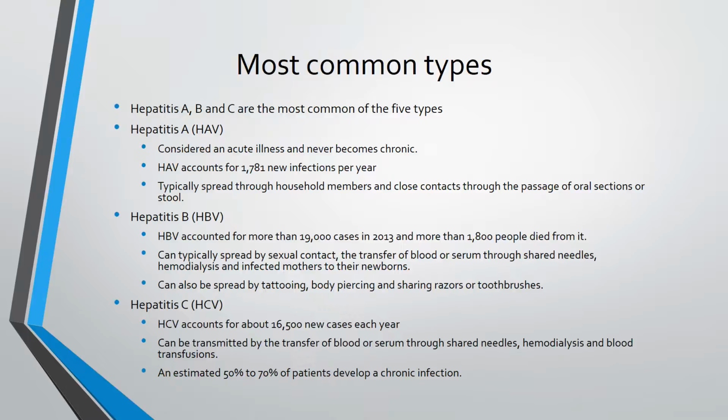Hepatitis C, also known as HCV, accounts for about 16,500 new cases every year. It can be transmitted by the transfer of blood or serum through shared needles, hemodialysis, and blood transfusions. An estimated 50% to 70% of patients develop chronic infections after having hepatitis C.